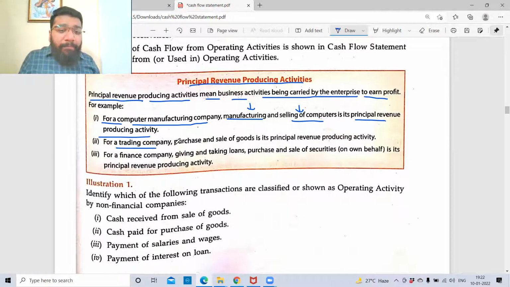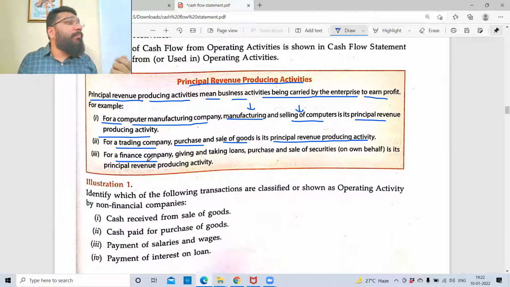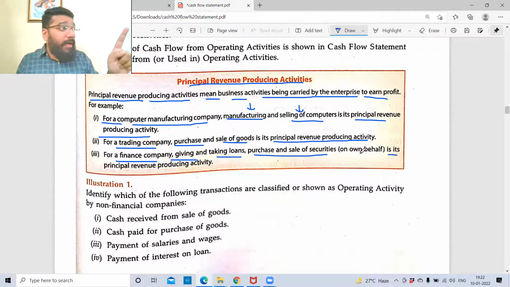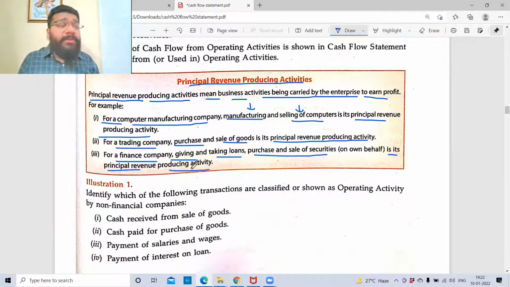For a trading company, purchase and sale of goods is the principal revenue producing activity. For a finance company, we all know what is a finance company. Financing. The main purpose is to lend money or invest money. So for them, giving and taking the loan, purchase and sale of securities on your own behalf is the principal revenue producing activities.